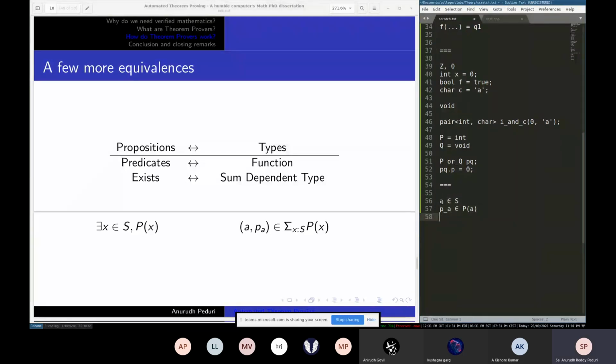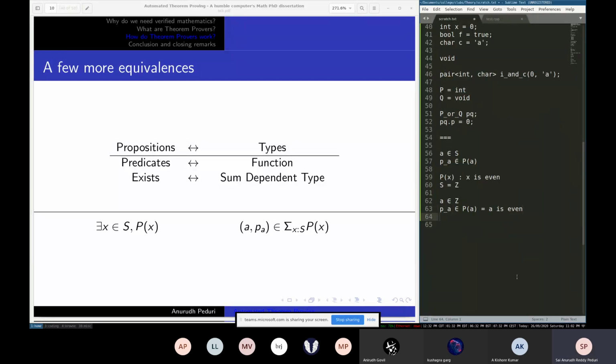You want to form a pair such that a is in S and pa is this. So what is pa here? It's just a proof that this proposition P of A is true. So if you think of P of X as the proposition that X is even, then your S will be int or Z. So a in Z and pa in P of A. That is, pa is basically a proof that A is even.